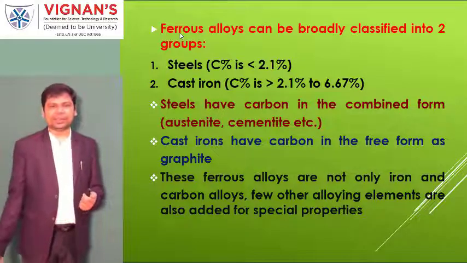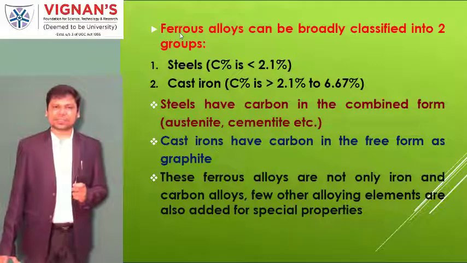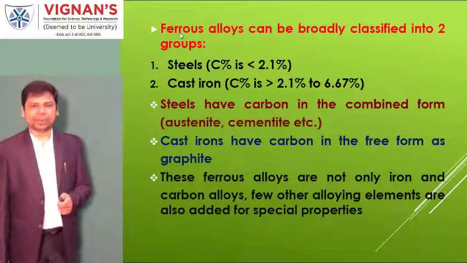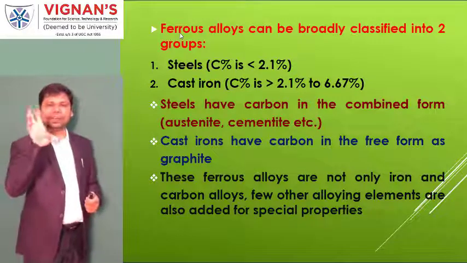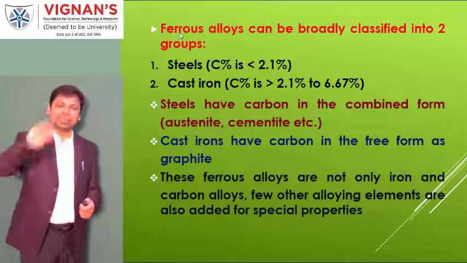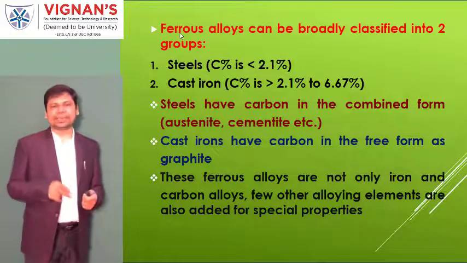And the rest of the elements, the major part, is the iron. It is available in the steels at 96 to 98%. And don't think that steels and cast iron mean only iron and carbon. There are a few more elements present, sirs. Why are they present? I can give two reasons.